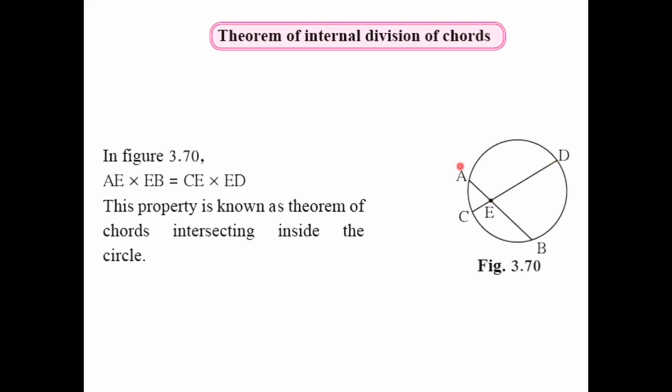Then AE into BE is equal to CE into ED. This property is known as the theorem of chords intersecting inside the circle.